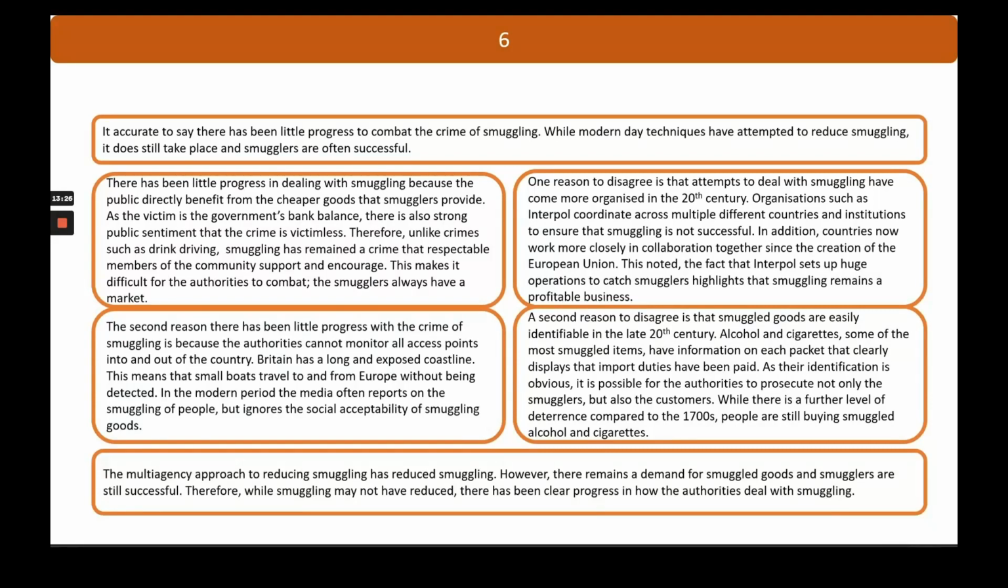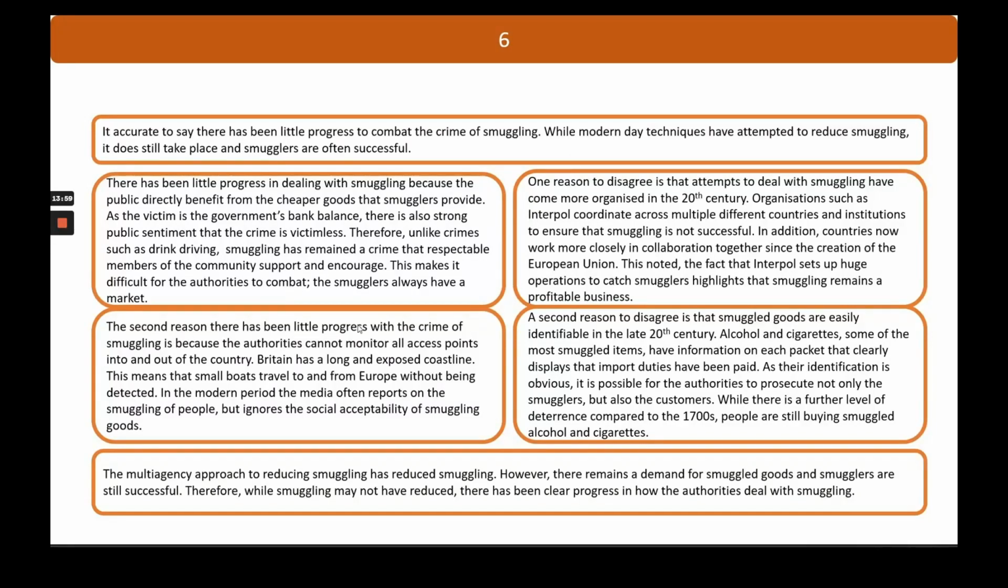So in my paragraph to agree. There has been little progress in dealing with smuggling because the public directly benefit from the cheaper goods that smugglers provide. As the victim is the government's bank balance, there is also strong public sentiment that the crime is victimless, so the public think the crime doesn't have a victim. Therefore, unlike crimes such as drink driving, smuggling has remained a crime that respectable members of the community support and encourage. This makes it difficult for the authorities to combat. The smugglers always have a market.